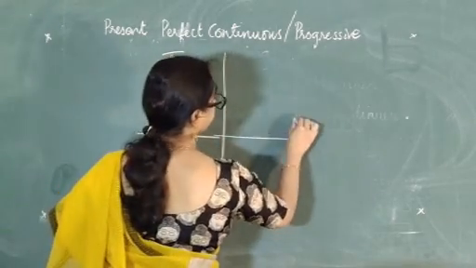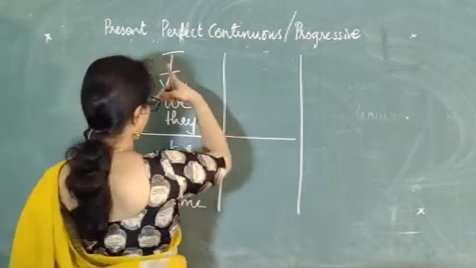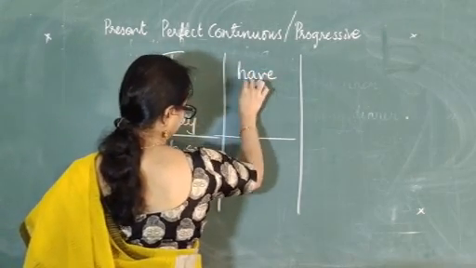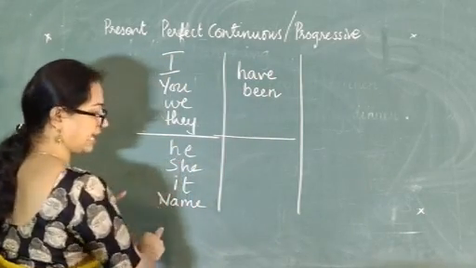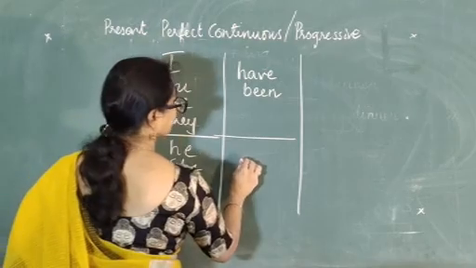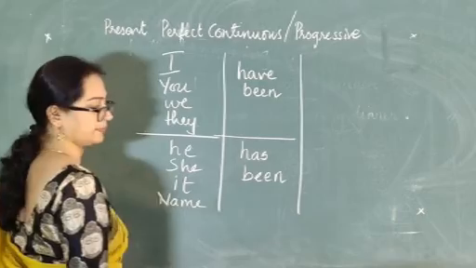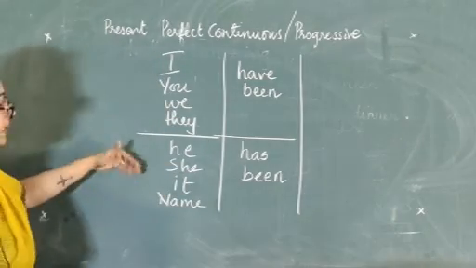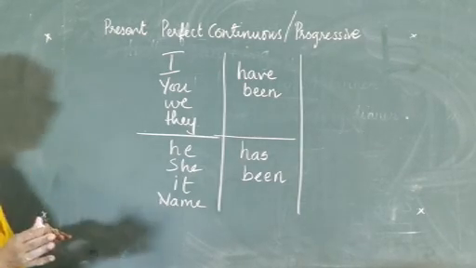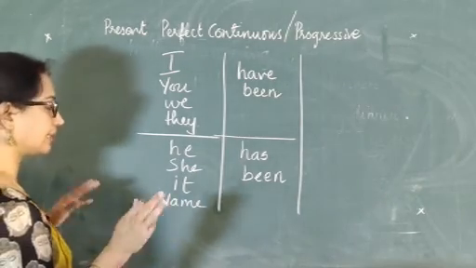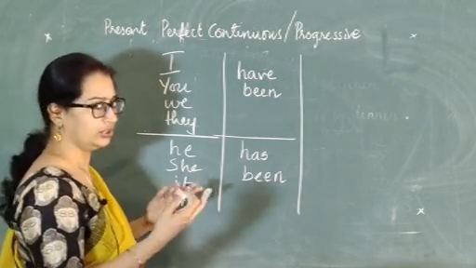Okay. Now, I, you, we and they. Which one will come here? Have been. Okay. That is the form. And he, she, it and name as of singular. What will come there? Has been. Okay, so it will be easier for you if I group it like this. If you feel that the earlier one, grouping them into singular and the plural form, is easier for you, it's up to you. Whichever form helps you to learn better, you can use that form.